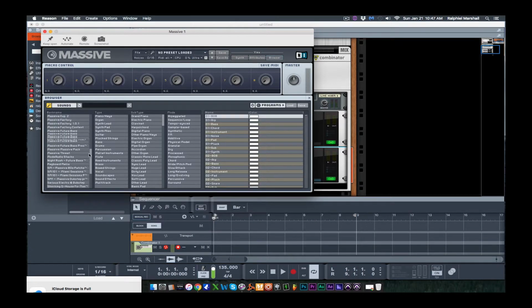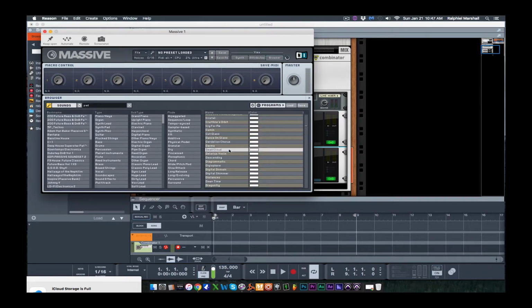If you don't have a lot of sound banks and you just have the factory sound banks, that's good too. Now, instead of going through all of these just trying to find a pad, I'm just going to click in here and type in pads, and it's going to give me all the pads from every sound bank. So I'm just going to scroll down here and see what Dream Cloud sounds like.